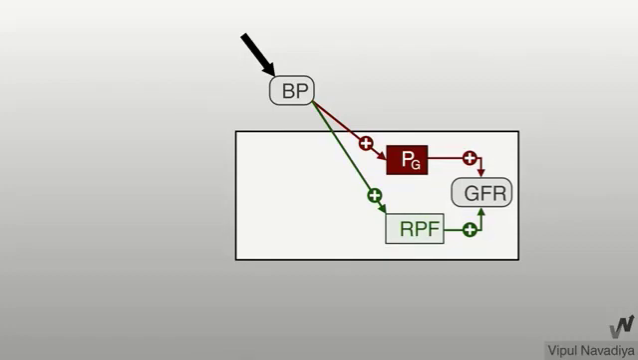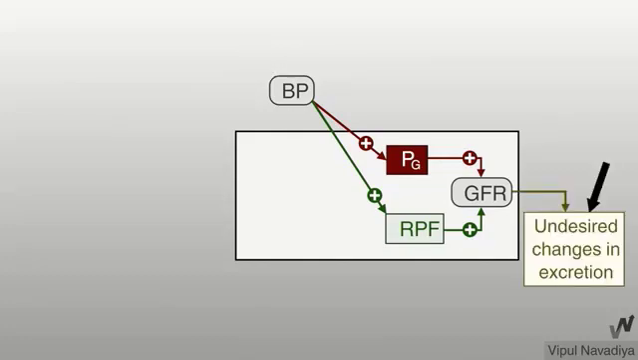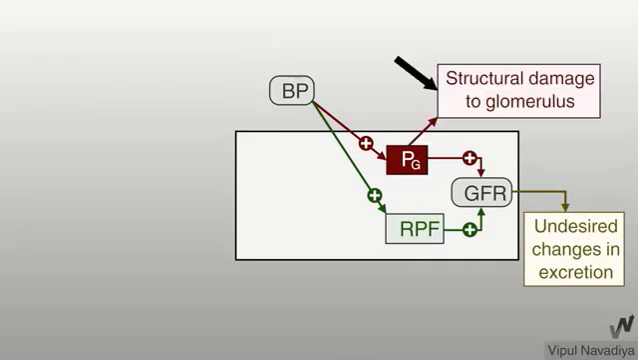This change in the renal blood flow and the GFR with change in the blood pressure may have an undesirable effect. It may cause undesired change in the excretion, with a very large increase of the urine, and also cause structural damage to the glomerulus from the high blood pressure. So, the autoregulation prevents this problem.